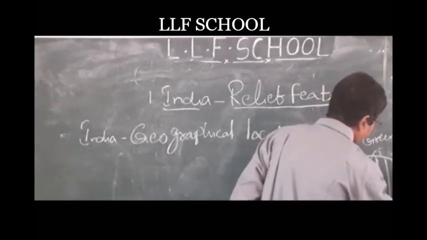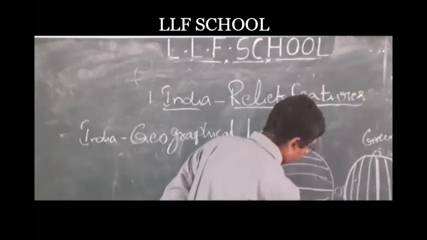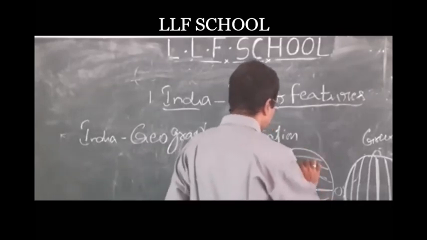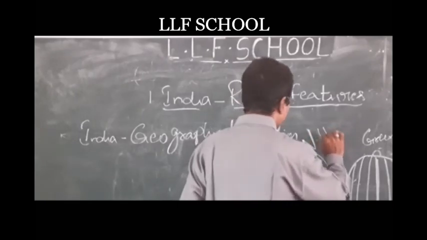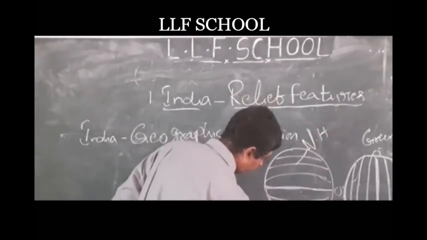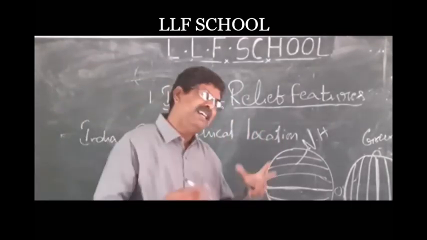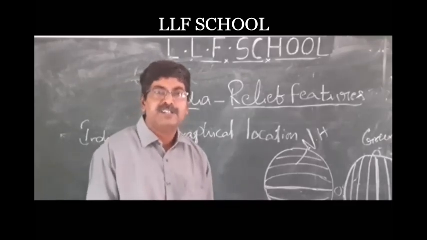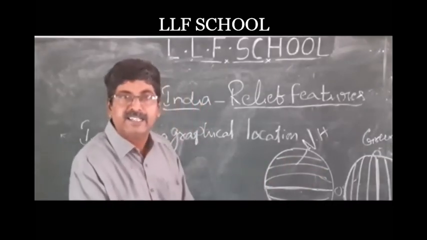This is called the Eastern Hemisphere. This is called the Western Hemisphere. This is called the Northern Hemisphere. This is called the Southern Hemisphere. Now, with the help of latitudes and longitudes, we can easily identify the location of any place on the globe. Already we learned this in the 8th class.